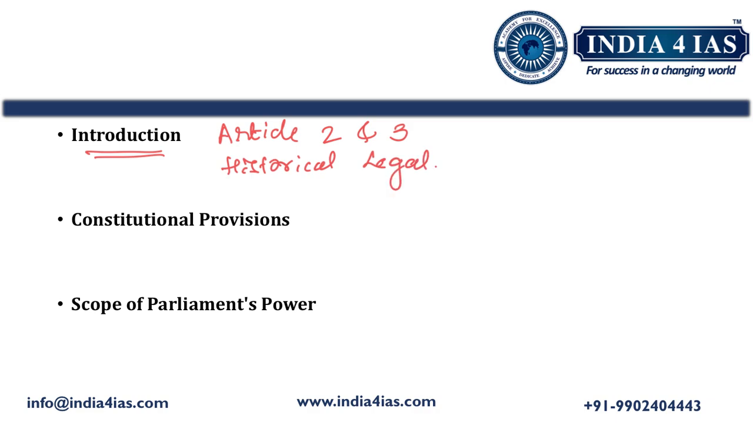Then coming to the main body. In the main body, what should we write? We should write the constitutional provisions as mentioned in Article 2 and Article 3 of the Indian Constitution with respect to the power of the Parliament for state reorganization. Article 2 talks about the admission or establishment of new states. Whatever Article 2 says, we should write it here, that is, admission or establishment of new states. Then we should explain how the Parliament can admit new states into the Union or establish new states.